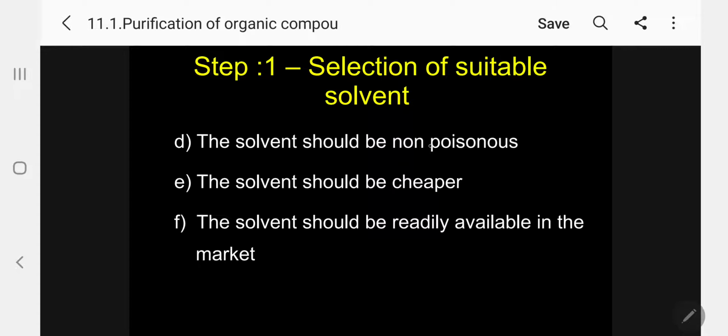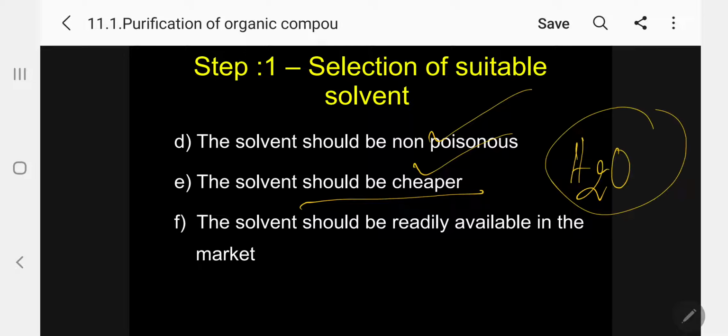The next, the solvent should be cheaper. Suppose I want to crystallize sodium chloride, which is very, very low cost. Suppose I am selecting a solvent at 1 lakh rupees per liter. Is it correct? No. The solvent should be cheaper. What is the cheapest solvent? Universal solvent is water. So first always try with water.